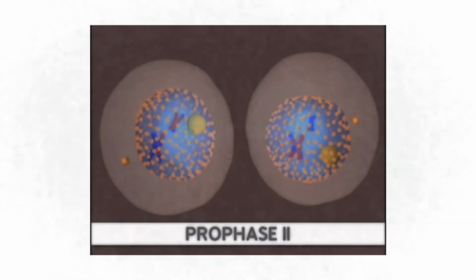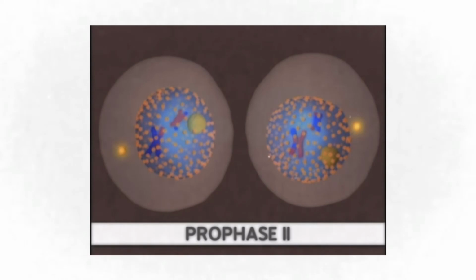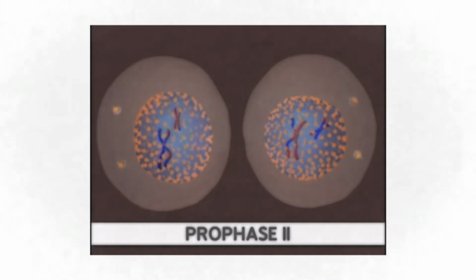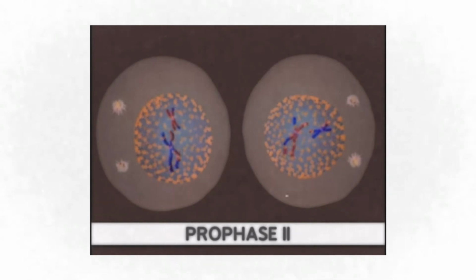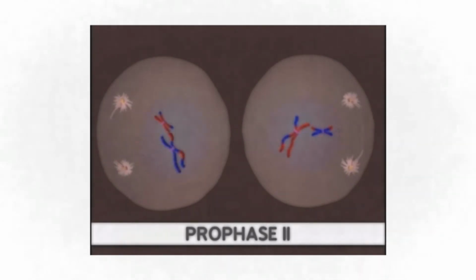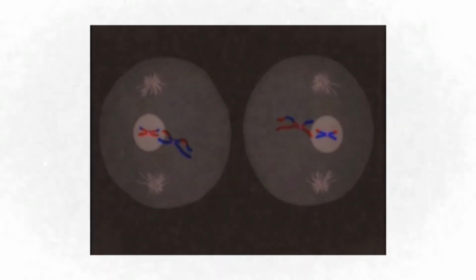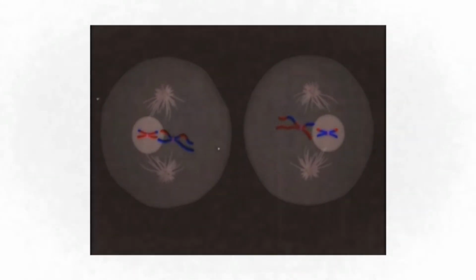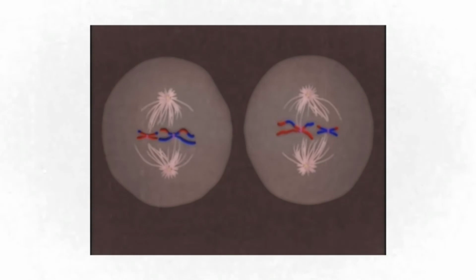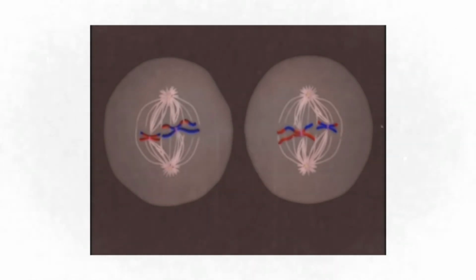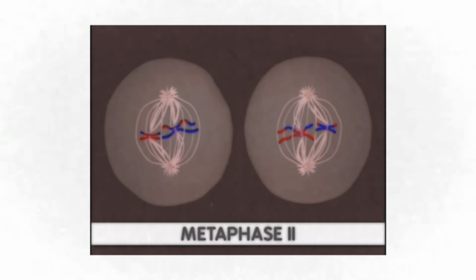In prophase 2, the nuclear membrane dissolves, and the centrosomes move to the opposite poles perpendicular to before, and new spindle fibers form. Unlike meiosis 1, no crossing over happens in this stage. In metaphase 2, the spindle fibers from opposing centromeres attach to the chromosomes at the centromere and align them along the cell equator. This phase results in the chromosomes being aligned in the center of both cells.